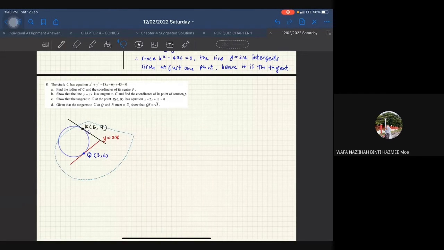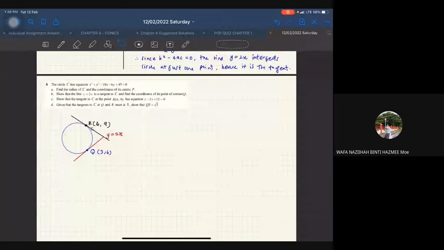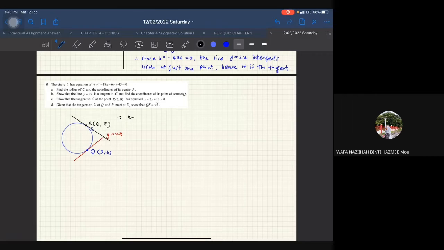Scroll down a bit. So show that the tangent to C at this point, the black one. The equation of the black line is x minus 2y plus 12 equal to 0. So you should be able to show this one.